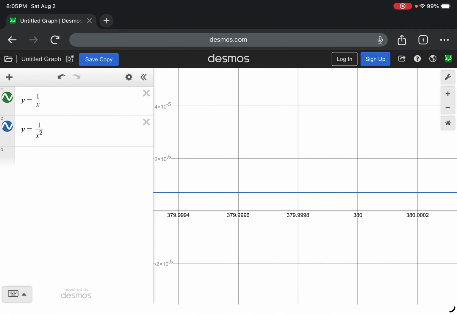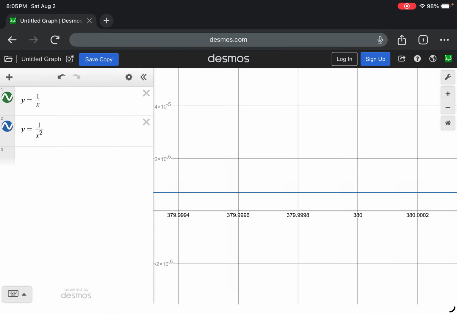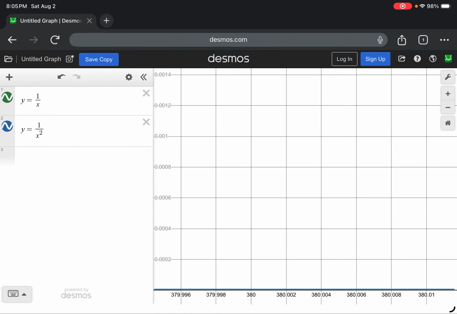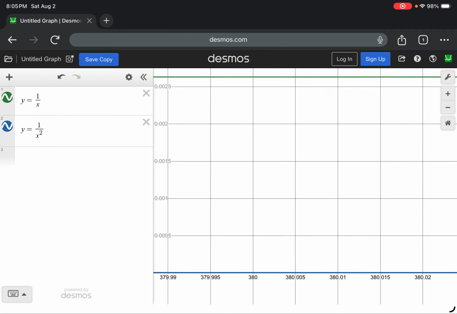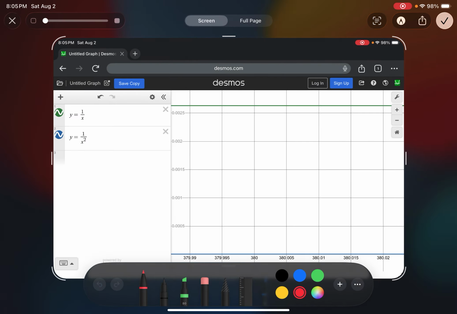What are we at? We're at 2 times 10 to the -5th, maybe half of that for these rectangles, okay? And comparatively, compared to the green graph, I'd have to zoom out, still zooming out. Where is it? It's right there. I can't even see the rectangles for the blue one, right? The blue rectangles are there, and the green rectangles would be all the way up there, okay?